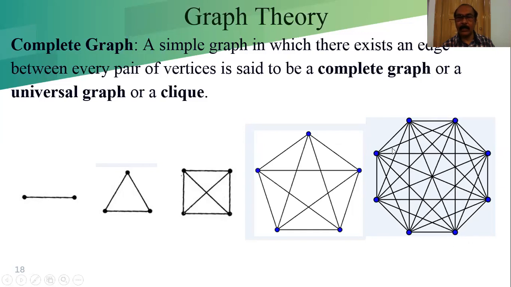This is the 8 vertex complete graph. If we consider this vertex, the other 7 vertices are connected to it. So the degree of this, except itself, the other 7 are connected to it. 8 minus 1 equals 7.